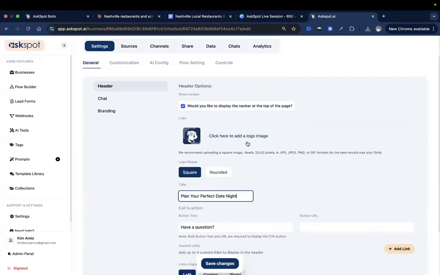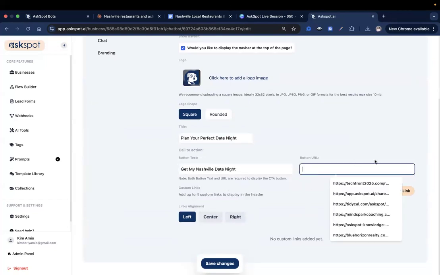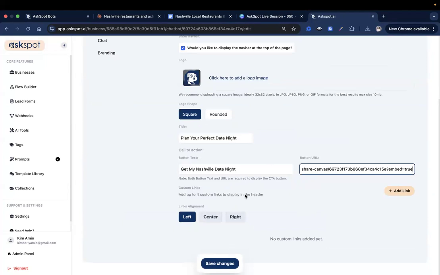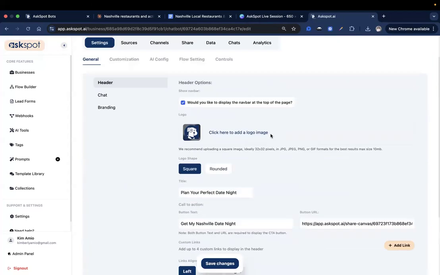Now let's go to settings, and over here on our settings, let's customize the header a little bit. Let's change the title, maybe the button text and the button URL. Okay, awesome. Let's make sure that's saved. And then let's add a few custom links right here. So let's just say top links this week.